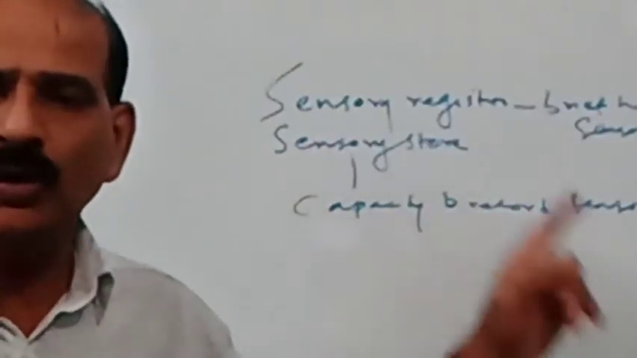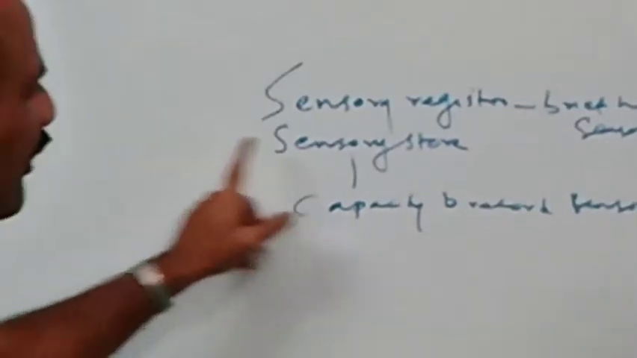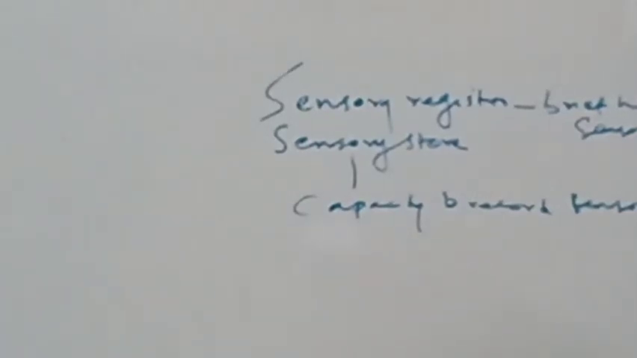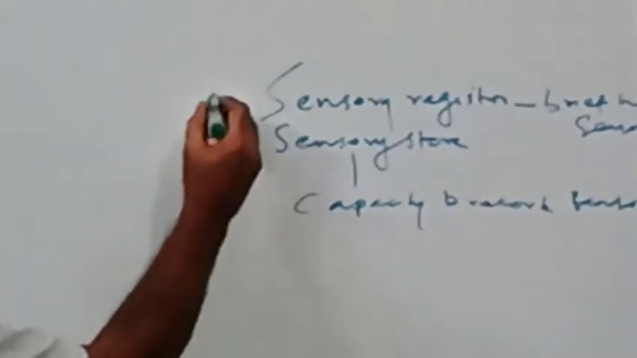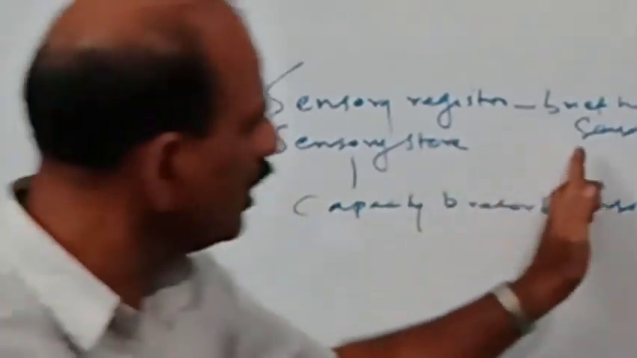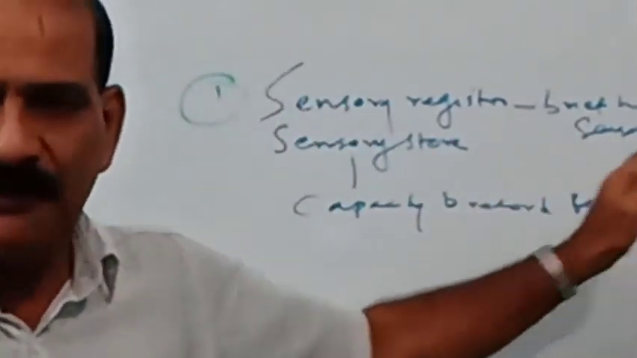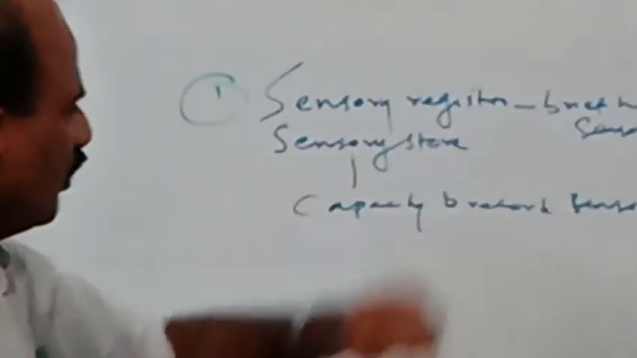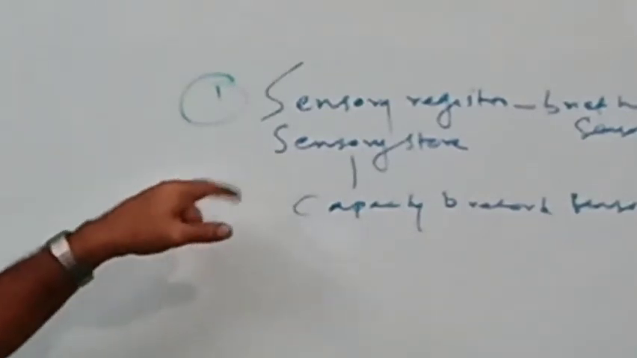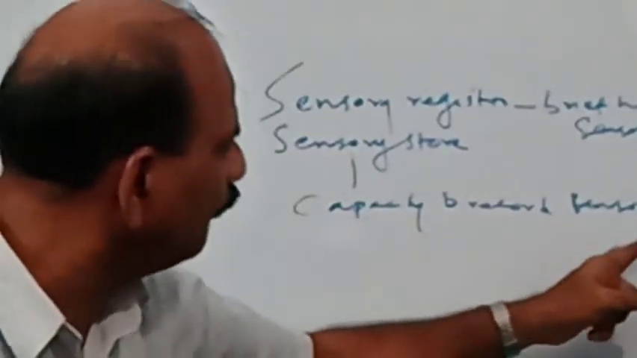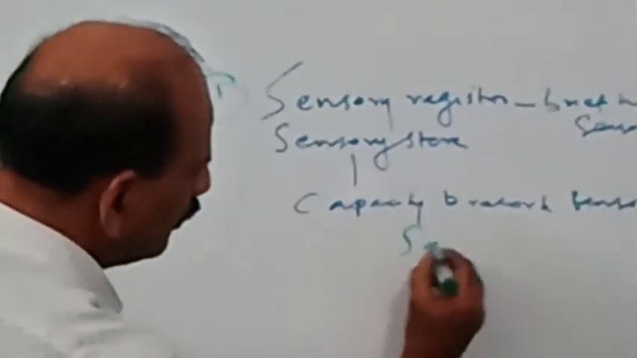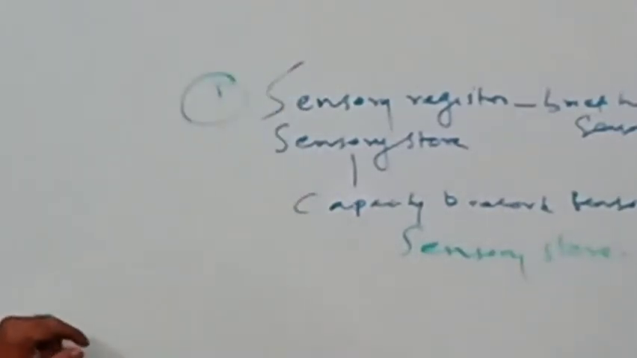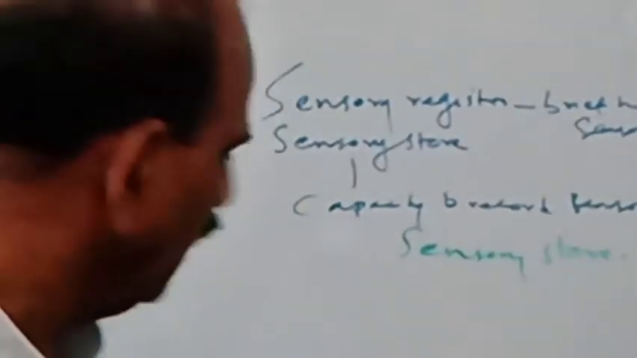Our brain has got two important aspects. One is called sensory register and the other one is sensory store. The first one, sensory register, implies brief holding of sensory information. Then the capacity to record sensory information is known as sensory store.